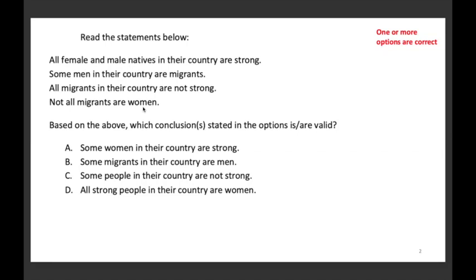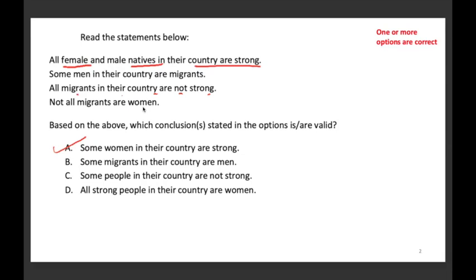First conclusion: some women in their country are strong. What we are given here is female natives in their country are strong. There will be migrants also. Migrants in their country are not strong. So some women in their country are strong, it's true.